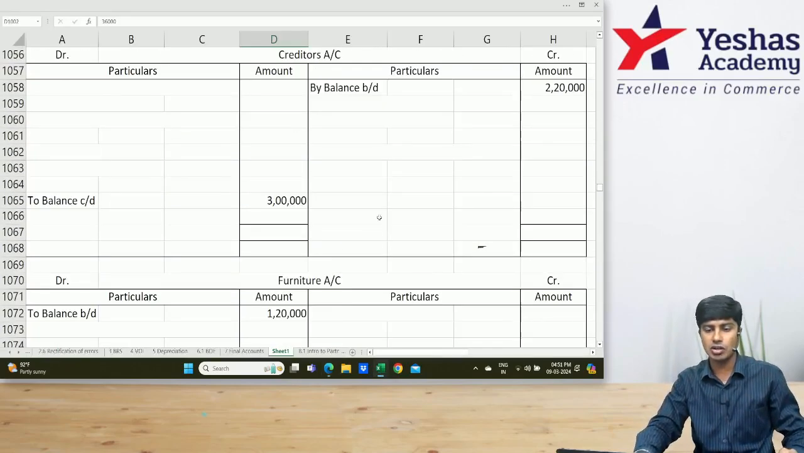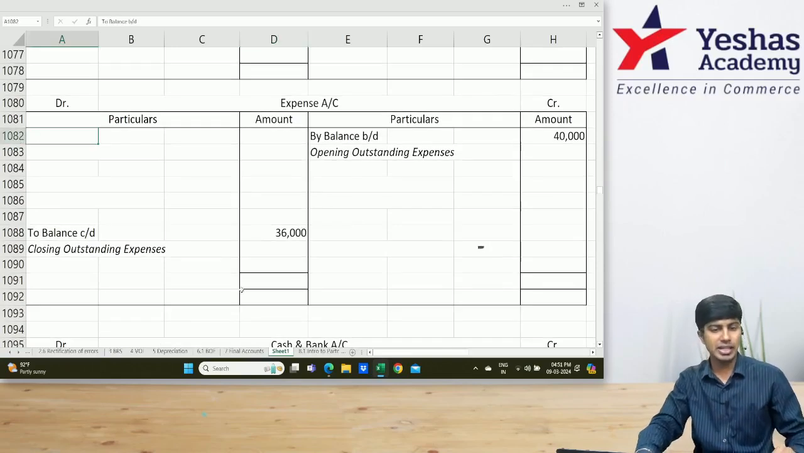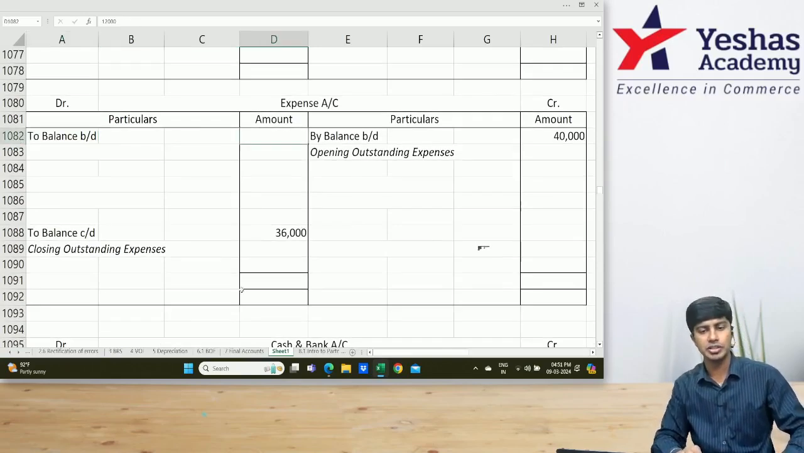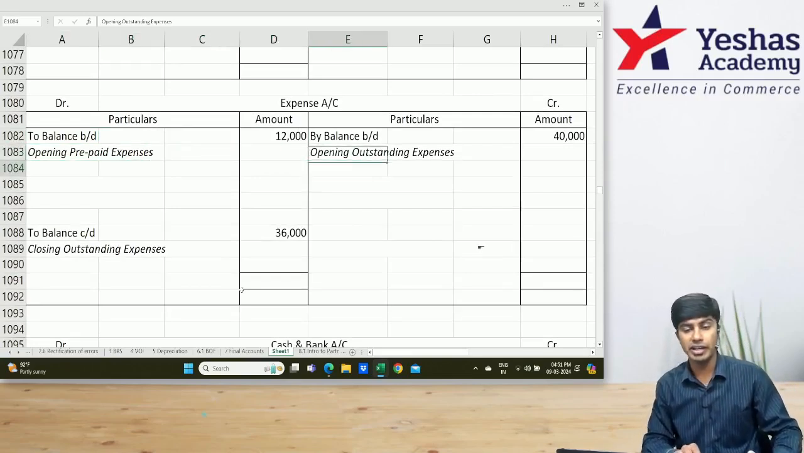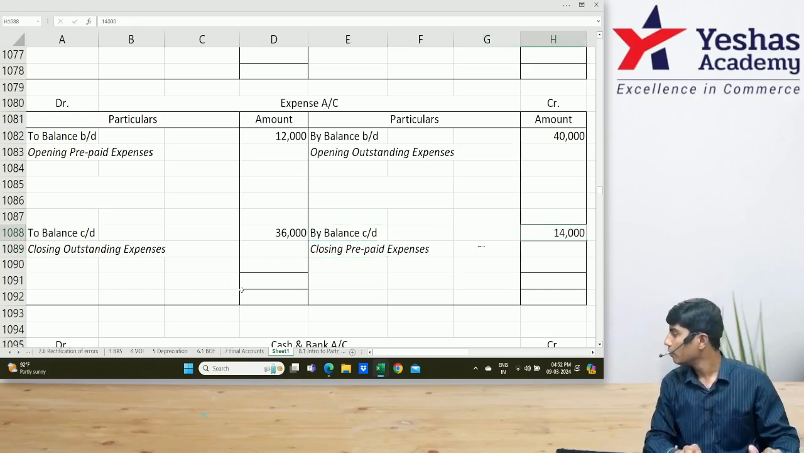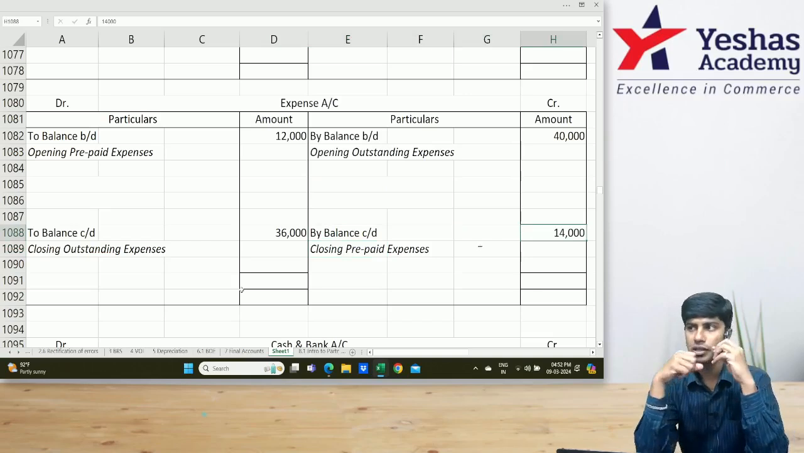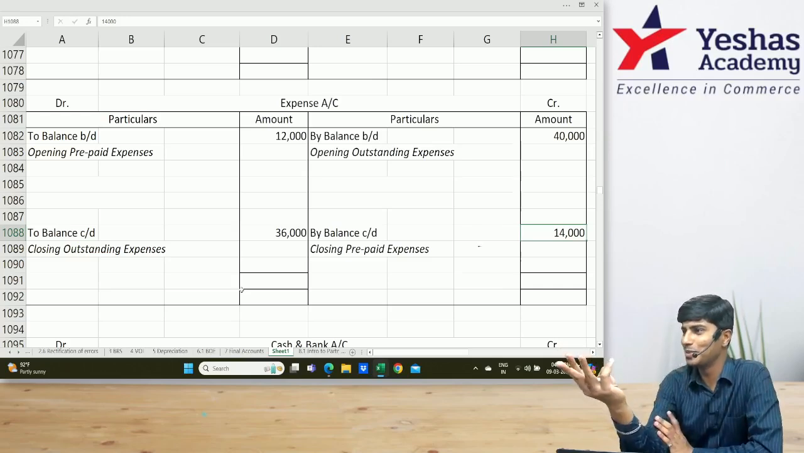I'll open one ledger called expense account, which is already there. In the same ledger, on the debit side, I'll write to balance brought down. How much? 12,000. Opening prepaid expense. On the credit side, I'll write by balance carried down. Closing prepaid expense. How much is closing prepaid expense? Very good. In the same expense ledger. Don't open one more ledger. If you want, you can make this into 3 ledgers. Prepaid expense one ledger, outstanding expense one ledger, expense one ledger.